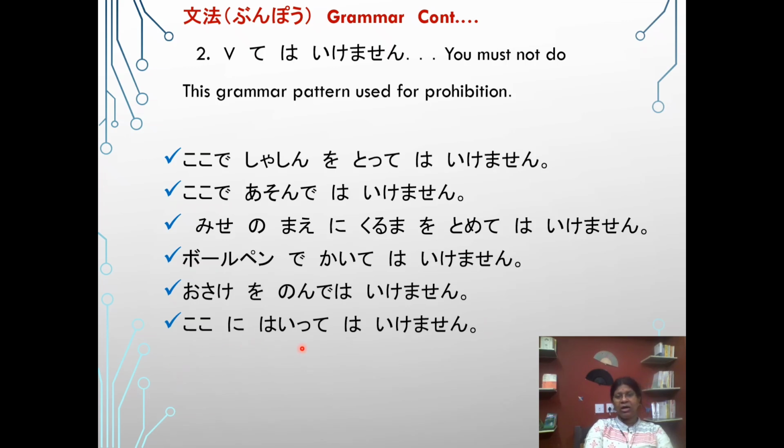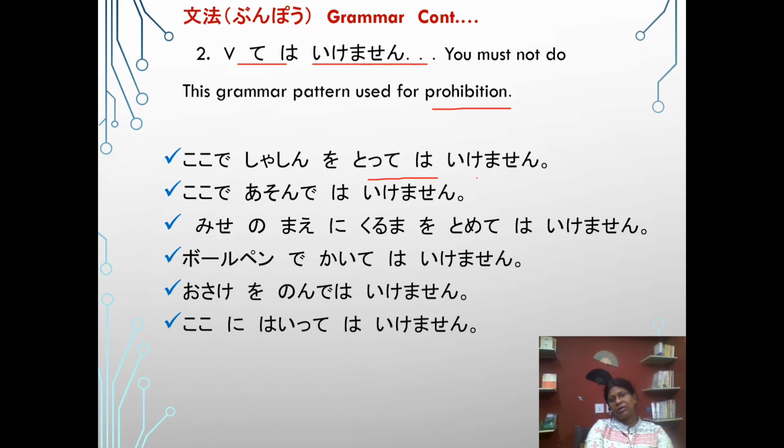Koko ni haitte wa ikemasen. You must not enter here. So, te wa ikemasen means you must not do any action which is prohibited for you. Hope you understand how to make prohibition with te wa ikemasen.